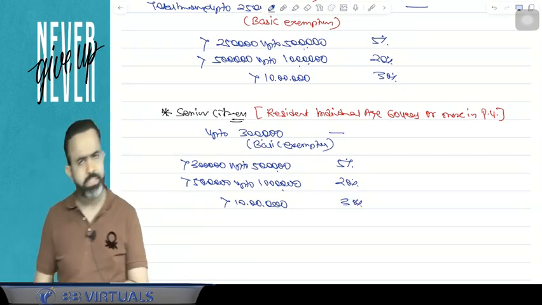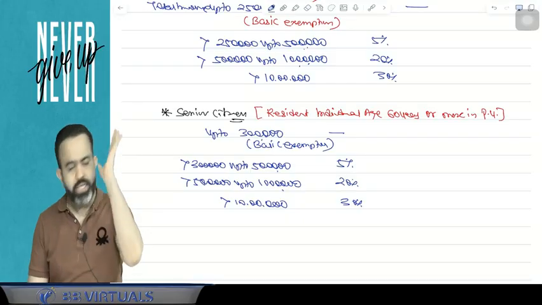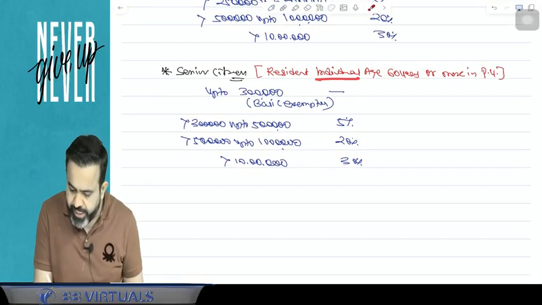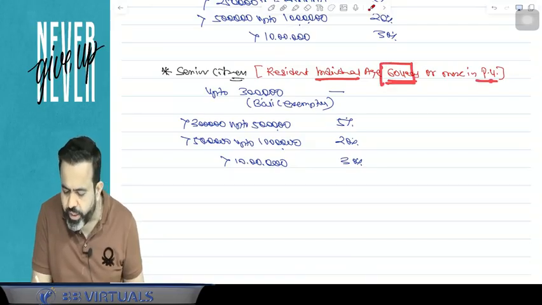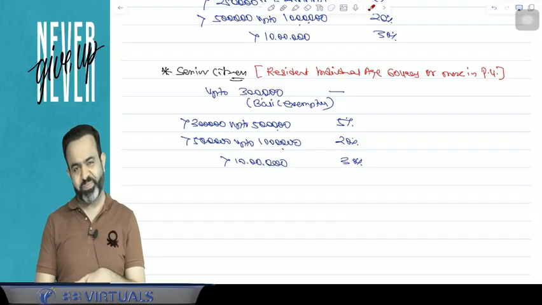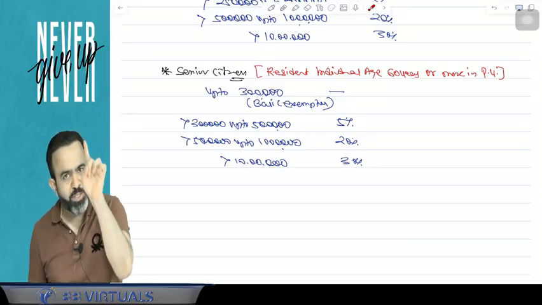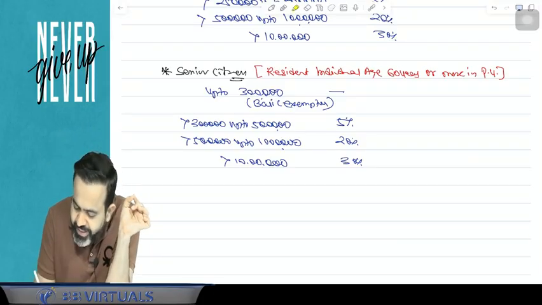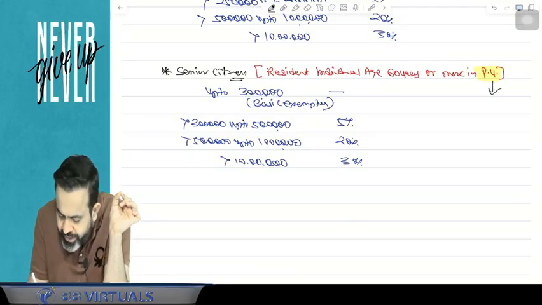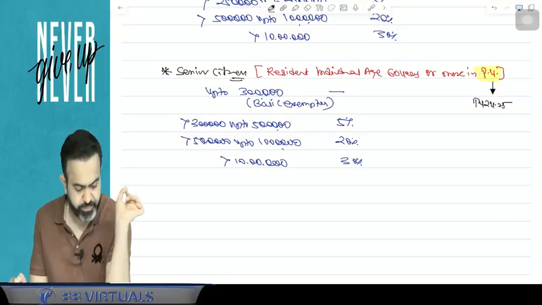So guys, we are talking about the senior citizen. Senior citizen means resident individual age 60 years or more in a previous year. Previous year means your previous year. So can I say, for your examination, your previous year is 24-25.